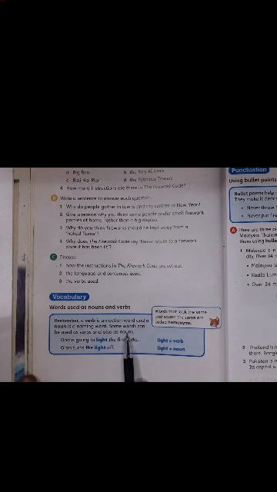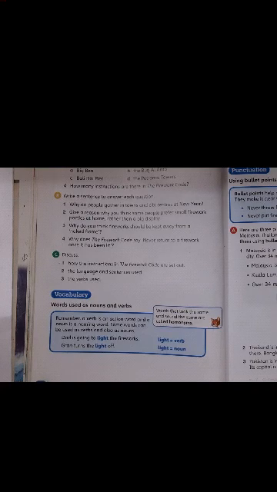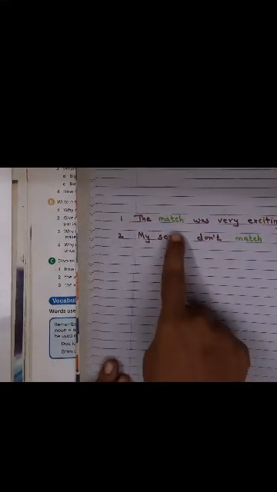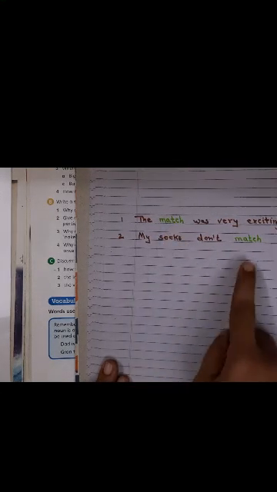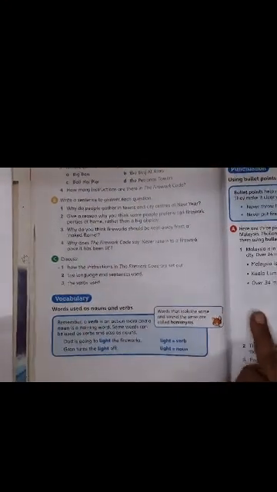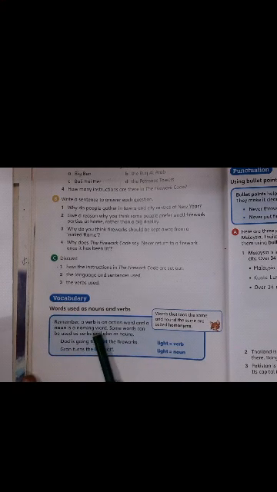So, children, the sentence I showed you, the word match, okay? It can be used as a verb and also as a noun. Look here. The word match is used as a noun here and here it is used as a verb, right? So, now look at this sentence here, children. Dad is going to light the fireworks. Going to light. So this is a verb.